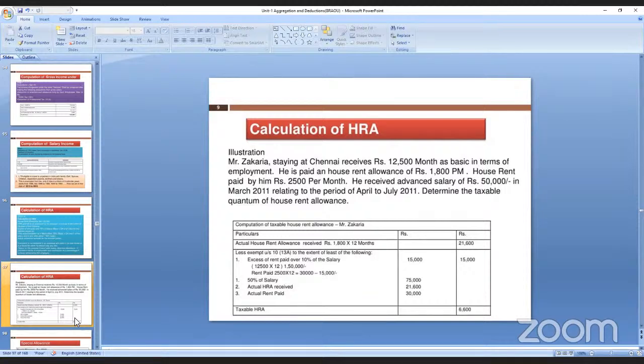How much is the salary? He receives on a monthly basis from employment 12,500. So 12,500 into 12, how much? 1,50,000. On 1,50,000, they are taking 10%. 10% means how much? 15,000. Is it clear?